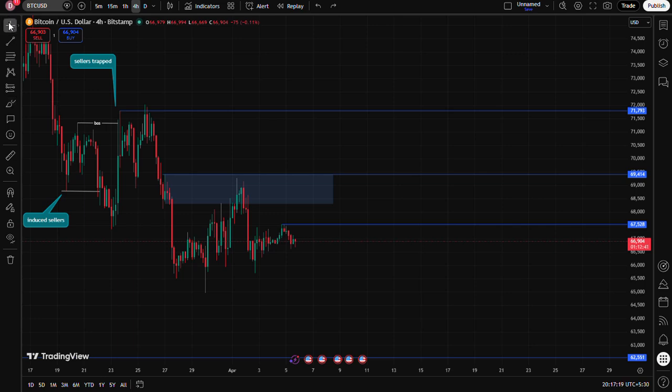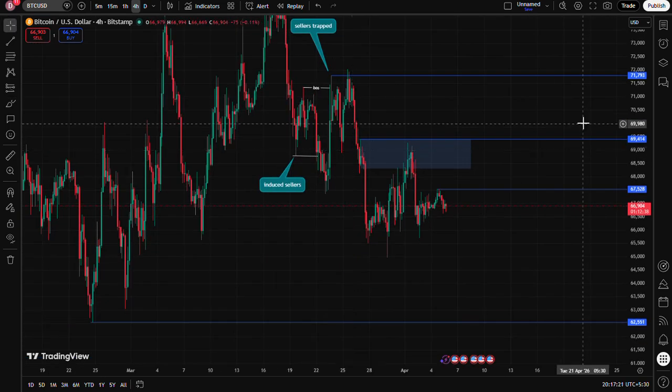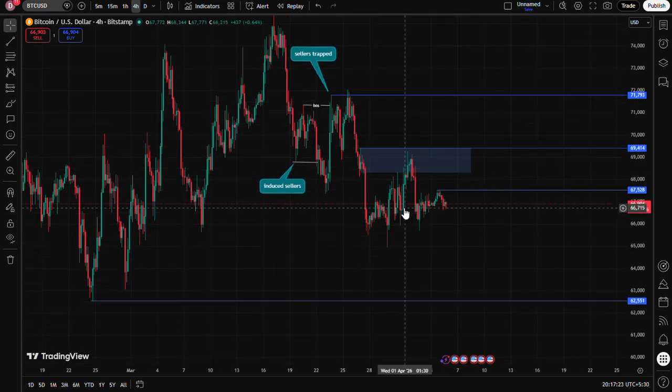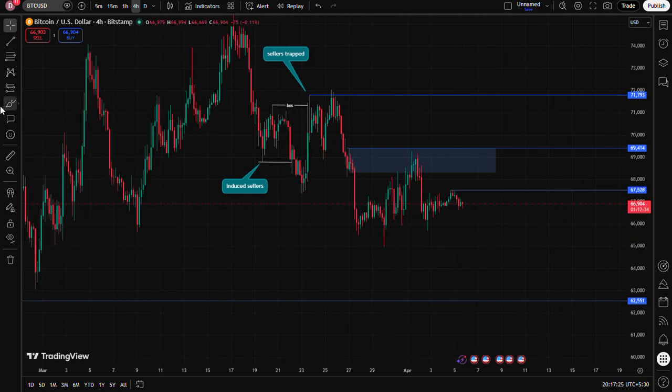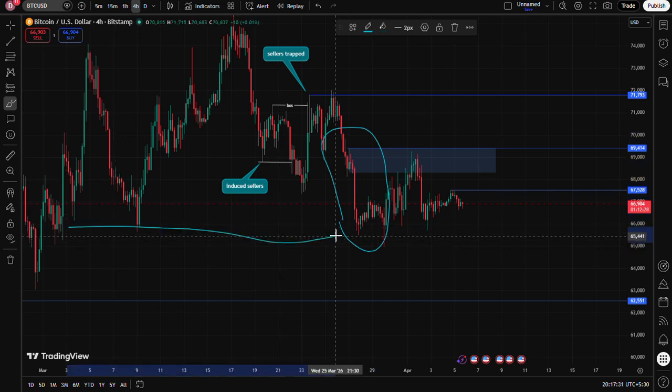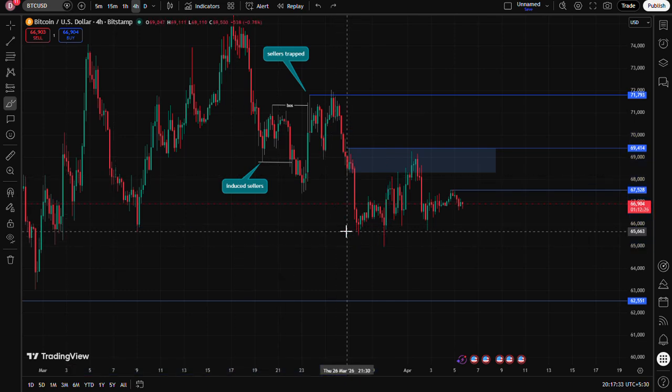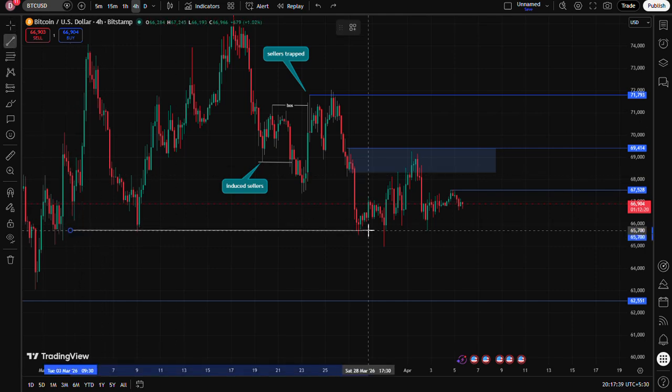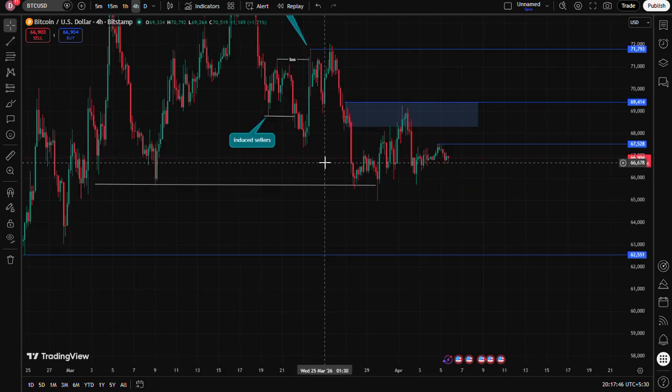After moving forward, we can see clearly that when the market gave us this huge downfall movement, the market took out this low here. Let me mark it as a break of structure. The market took out this low.